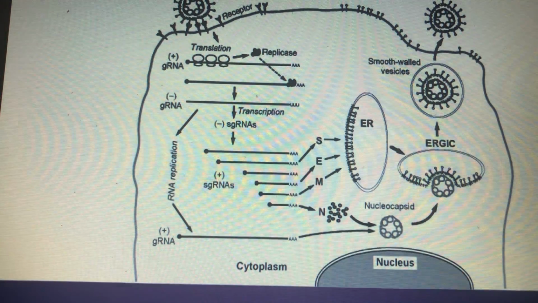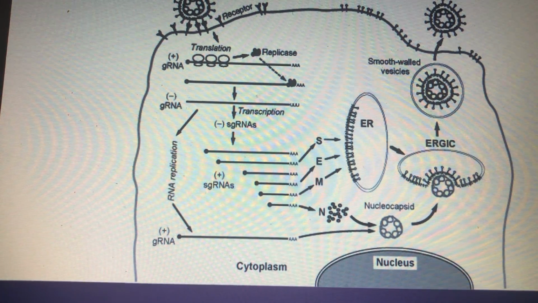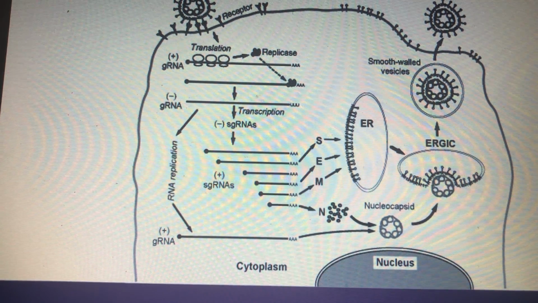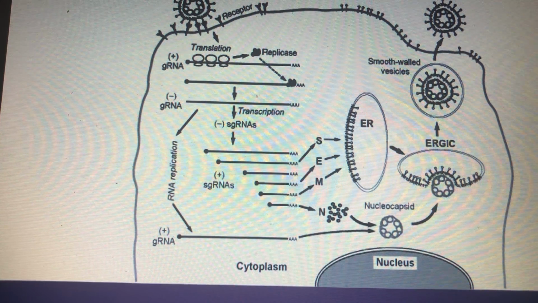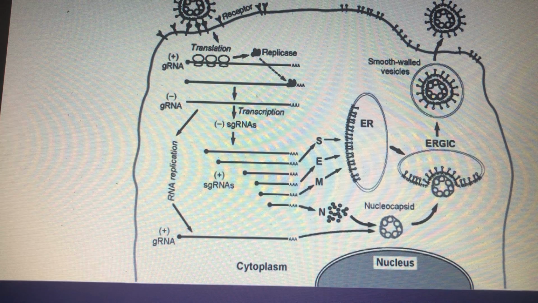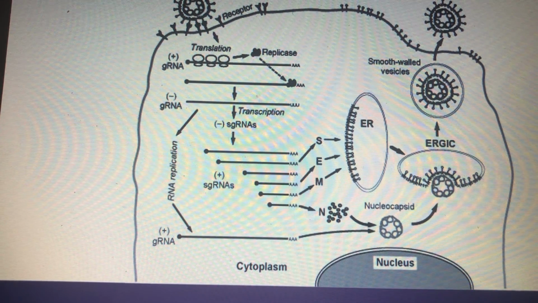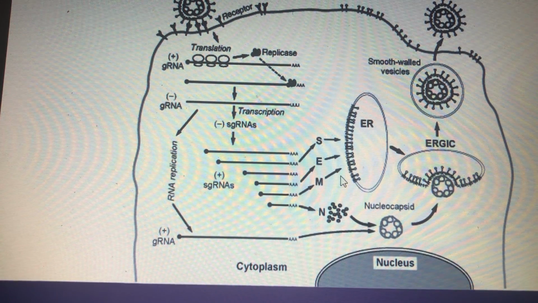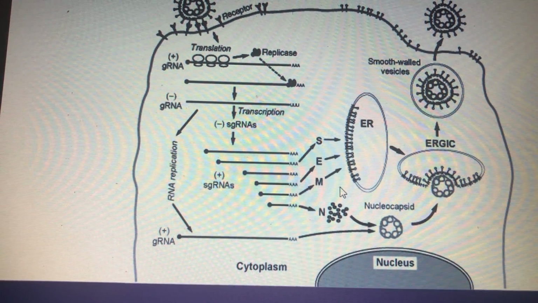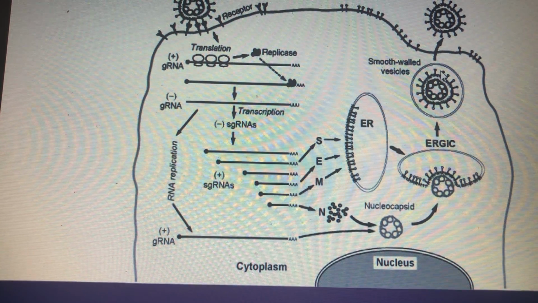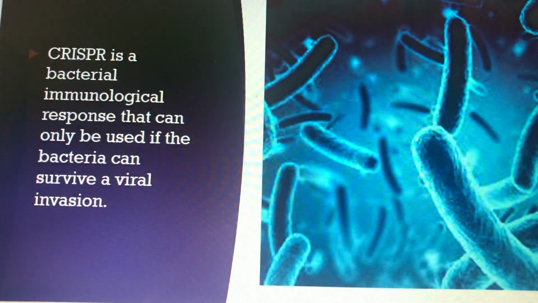Let's see how that process would affect us inside of our cells. Top left, we see that the virus will approach the cell and use the spike proteins to bind with receptors on your cell, allowing it access into your cell. Now that it has access, the viral RNA will be inside your cell and then proceed to make copies of itself and transcribe itself into mRNA, which can then be identified by the cell machinery of your cells to make the molecules that will make up new viruses, which will essentially turn your cell into a virus factory.